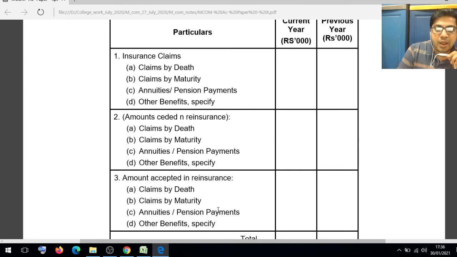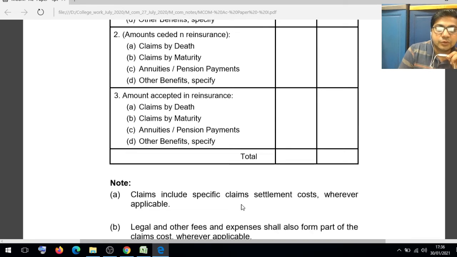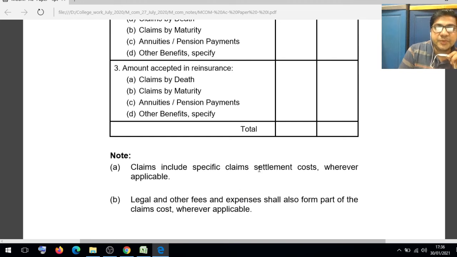Even for the amount accepted, the same claims apply: claim by death, maturity, annuity and pension payment and other benefits. So claim includes specified claim settlement cost whenever applicable. Legal and other fees and expenses shall also form part of the claim cost whenever applicable.